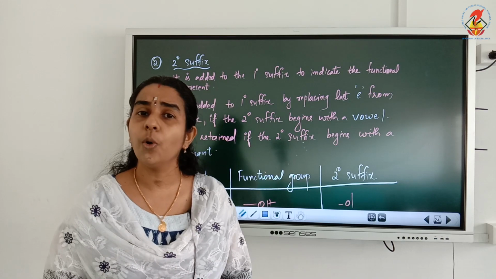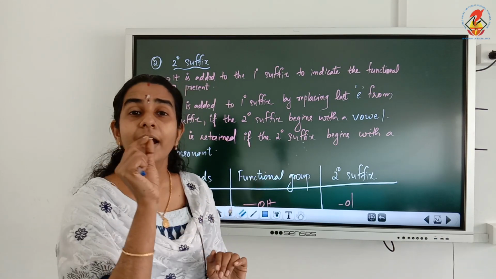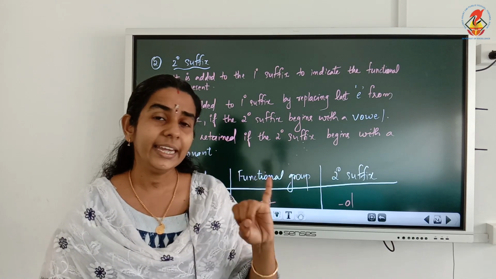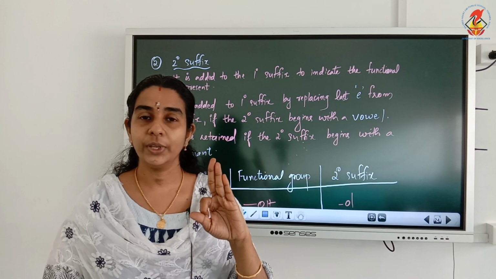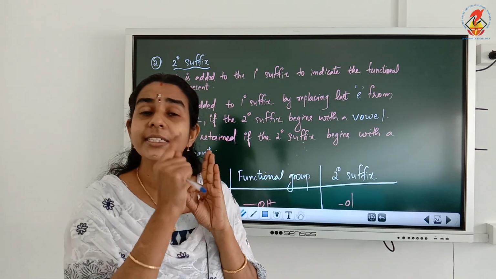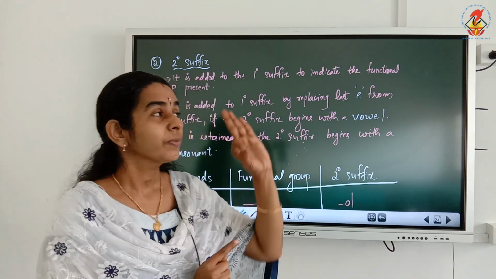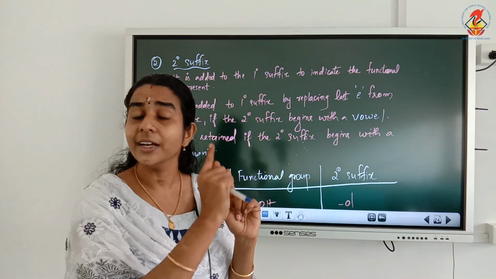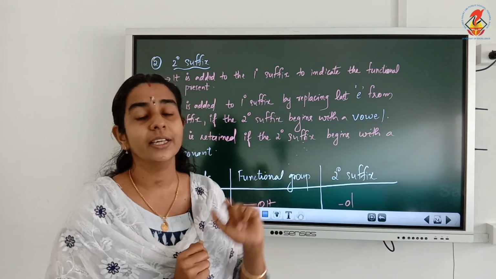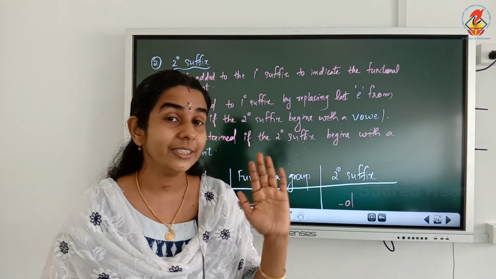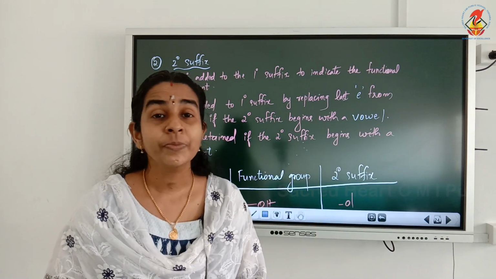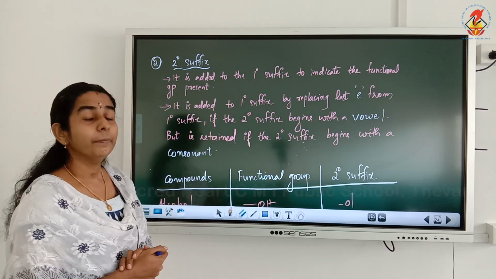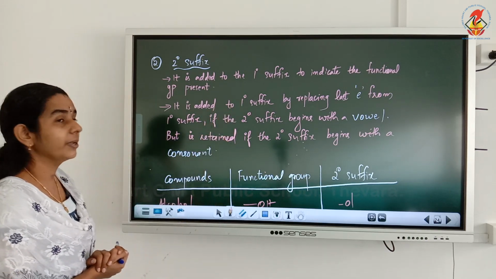And how are we adding this ol? By replacing the last E from the primary suffix. Which is the primary suffix? ane, ene or yne. So by replacing the last E from the primary suffix, we are adding the secondary suffix. The secondary suffixes are representing functional groups.